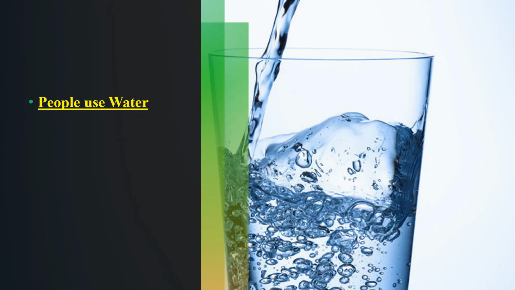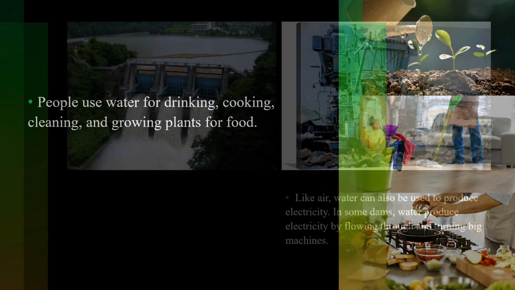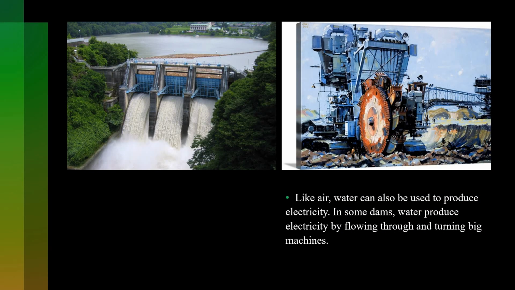The second natural resource is water. Can we live without water? Of course not. We use water for drinking, cooking, cleaning, and growing plants for food. Like air, water can also be used to produce electricity. So we can depend on air and water, not just in our daily life, but we can also bring power by water and air. Air by using wind turbines, water by using dams and turning big machines.